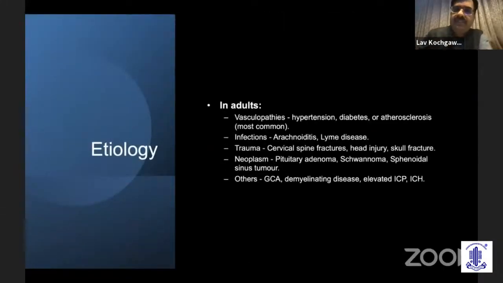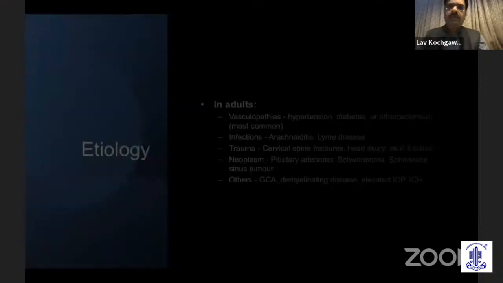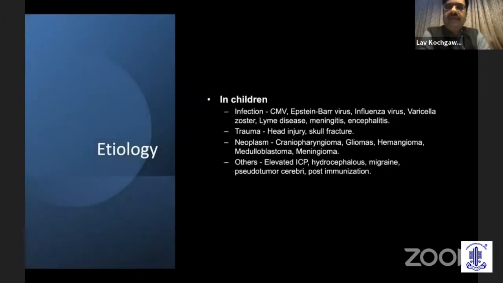Etiology wise, as we all know, in adults, the most common is the microvasculopathies related to hypertension, diabetes, and the other causes may be infections like Lyme's disease, arachnoiditis, trauma. Any kind of trauma may lead to a 6 nerve palsy, neoplasm, and other causes like giant cell arteritis. But in children, again, the most common cause is viral infection.